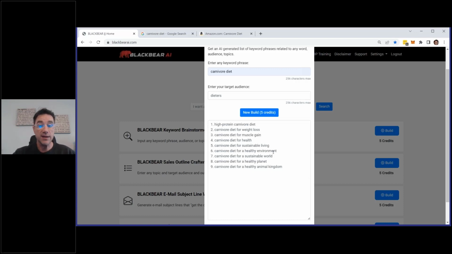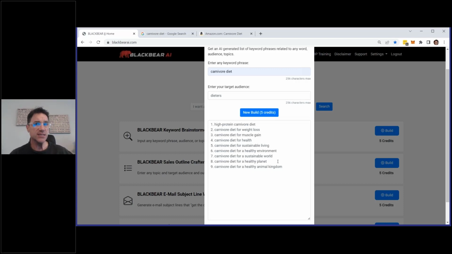Healthy environment, sustainable world, healthy planet. Because one of the concerns about the carnivore diet is that it's killing the planet, which is absolutely false, by the way. That's another story for another day. But the carnivore diet does have its detractors. Why wouldn't I want to do the carnivore diet? Because it's killing the planet. Well, okay, let's go after that.